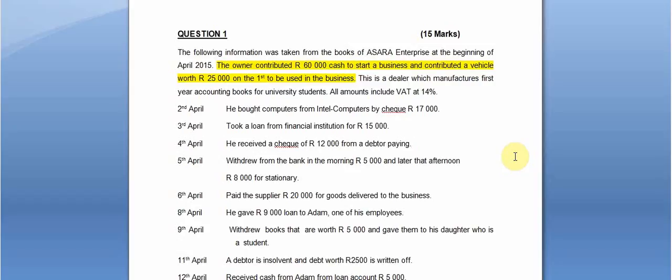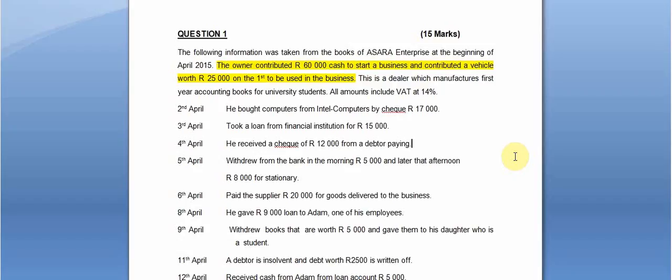On the 2nd of April, he bought computers from Intel Computers and paid by check 17,000, took a loan from a financial institution 15,000, then received a check of 12,000 from a debtor paying. On the 5th, they say he withdrew from the bank in the morning 5,000 and later in the afternoon 8,000 Rand for stationery. On the 6th, paid a supplier for goods delivered to the business.